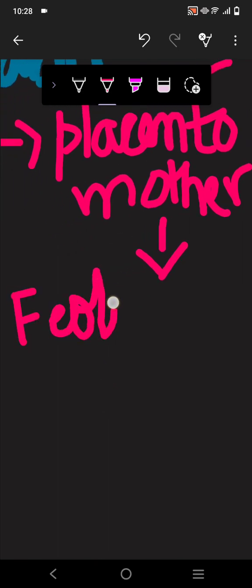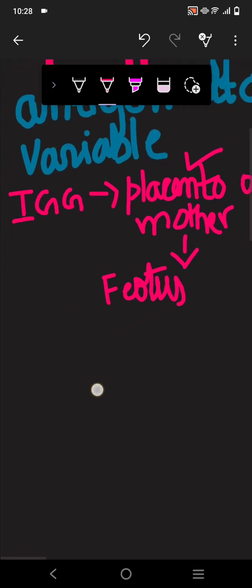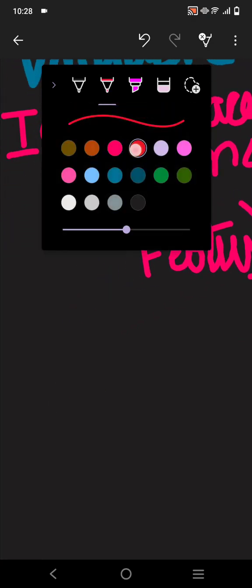From the placenta it goes to the fetus. Till the baby comes outside the mother's body, it is considered the fetus, and those antibodies are known as IgG.